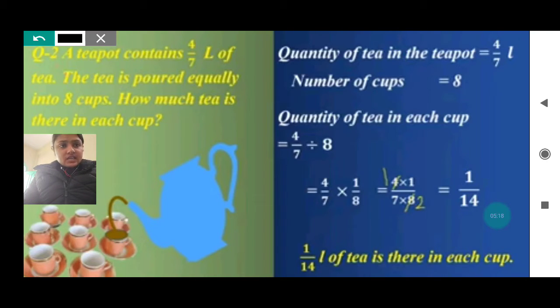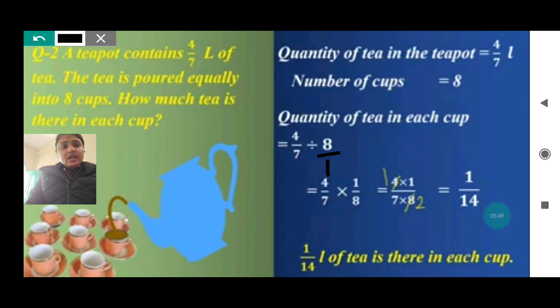Quantity of tea in the teapot, that is 4 by 7 liters. Number of cups, that is 8. Now the quantity of tea in each cup can be found out by dividing 4 by 7 divided by 8. If there is nothing below 8, you will put 1 by your own self. After that you will see, can it be divisible? Means further we can divide it. So we are seeing that by crossing, 4 ones are 4, 4 twos are 8. So 2 will be written down and 1 upside. So 1 into 1, after that you are seeing that we cannot divide.